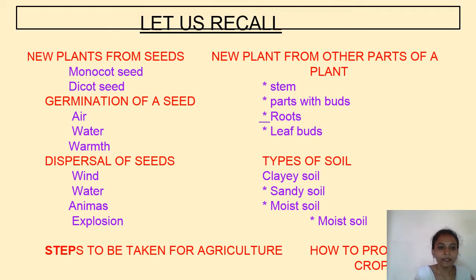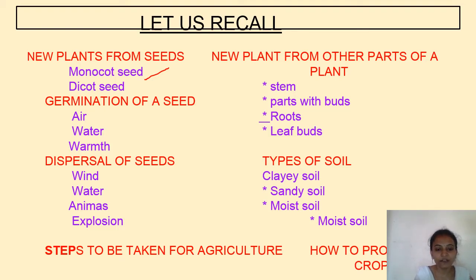First one, new plants from seeds. There are two types of seeds. What are they? Monocot seed and dicot seed. And next one, germination. What is germination? The development of a seed into a seedling is called germination. What are the conditions required for germination? Air, water and warmth. These are the conditions required for germination.